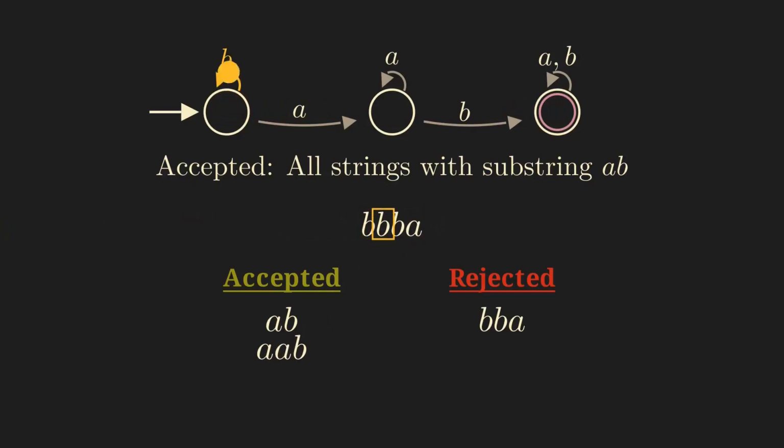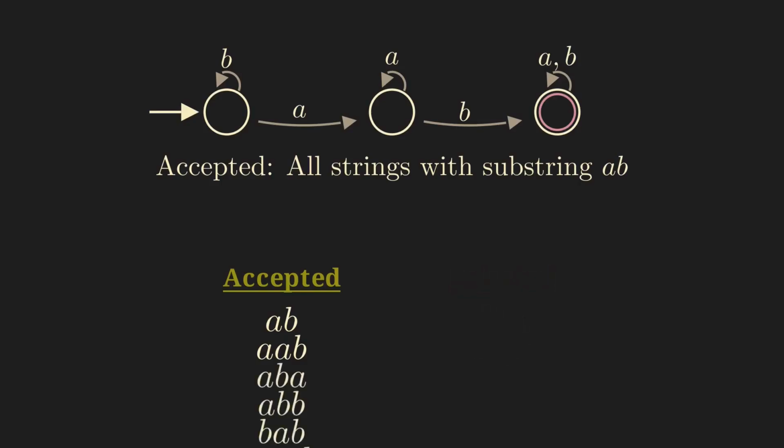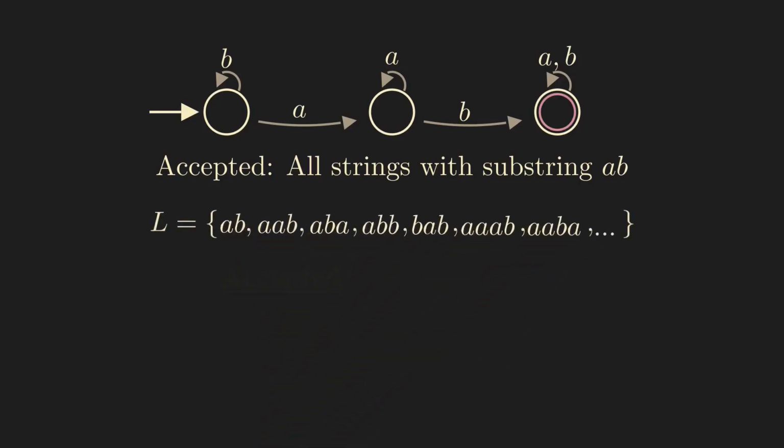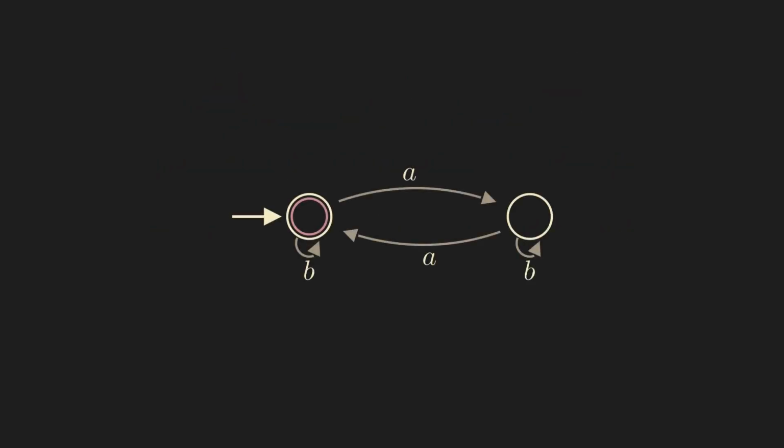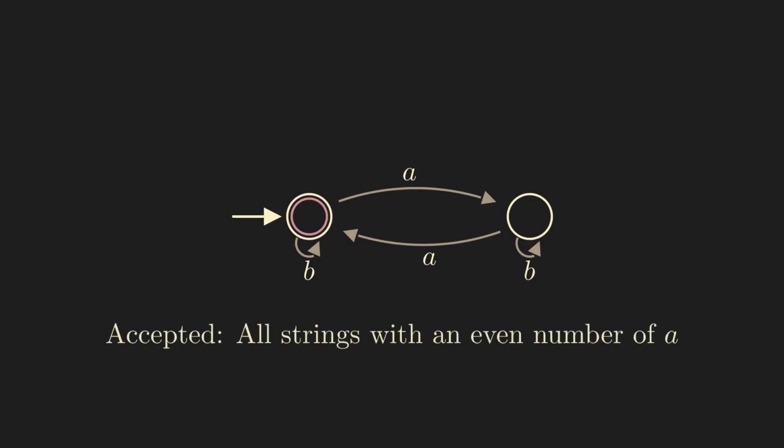And just like this, every DFA defines a language. In the parlance of theoretical computer science, a language is just a set of strings. And the language recognized by a DFA is the set of all strings that it accepts. Here's another example. What language does this DFA recognize? Pause the video for a moment to think about it. The answer is all strings with an even number of A's.